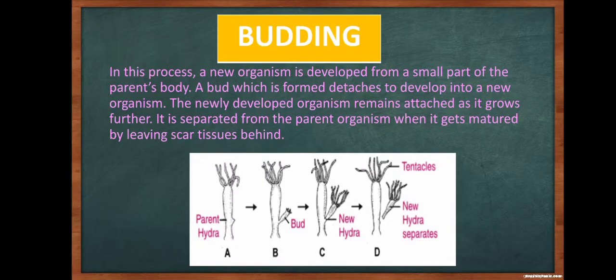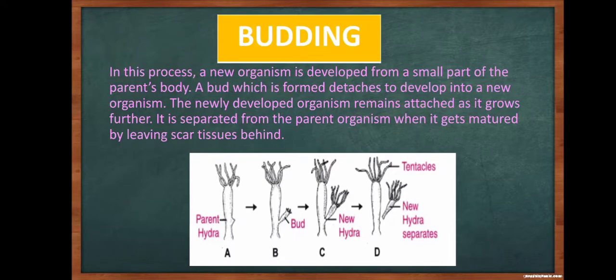Moving on to the next type, it is the budding. In this process, a new organism is developed from a small part of the parent's body. A bud which is formed detaches to develop into a new organism. The newly developed organism remains attached as it grows further. It is separated from the parent organism when it gets matured, leaving scar tissues behind.